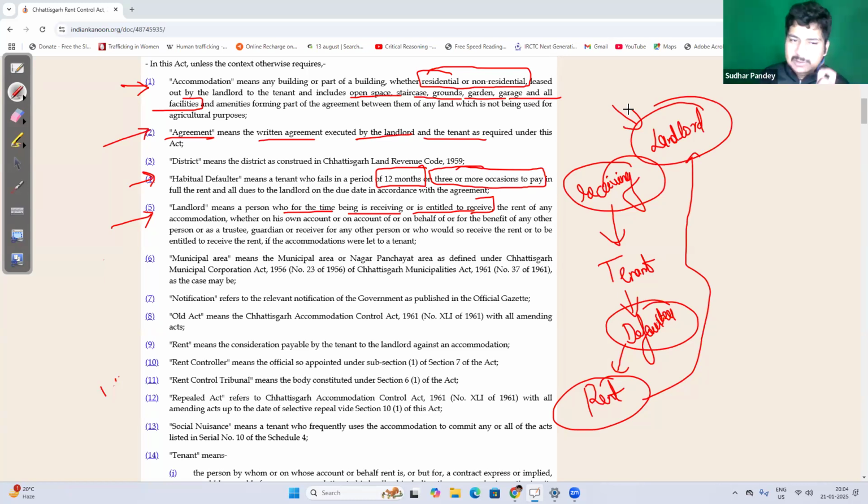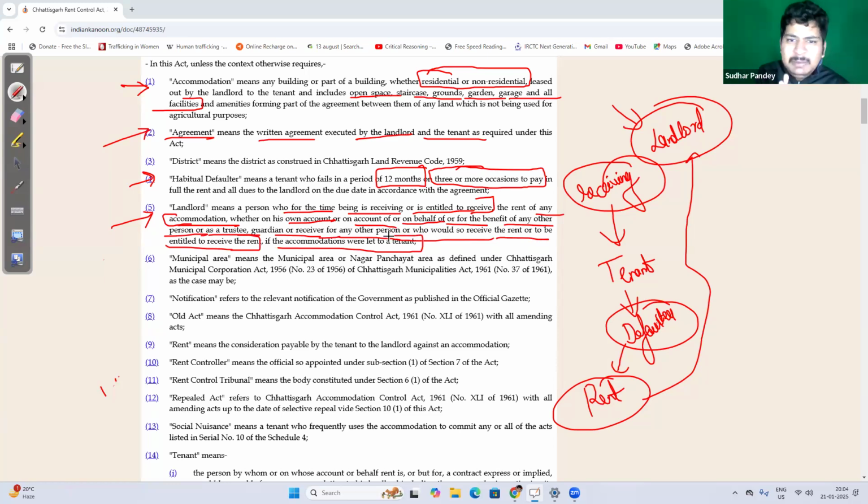So landlord means a person who for the time being is receiving or entitled to receive the rent of any accommodation, whether on his own account or on account of, or on behalf of, or for the benefit of any person as a trustee, guardian, or receiver for any other person who would so receive the rent or be entitled to receive the rent if the accommodation were lent to a tenant.